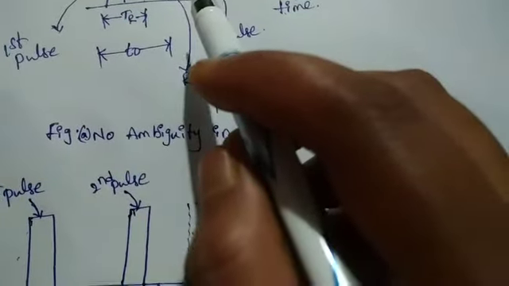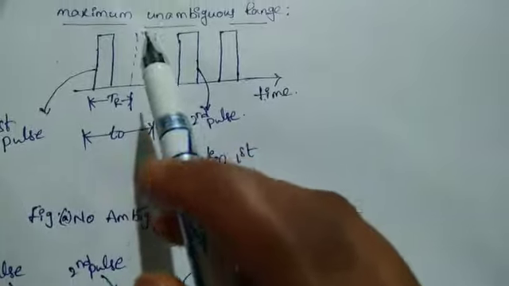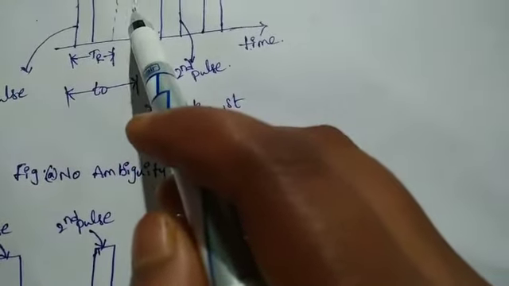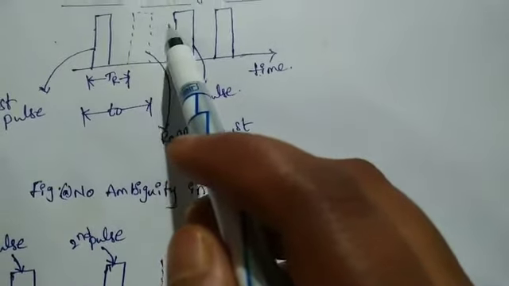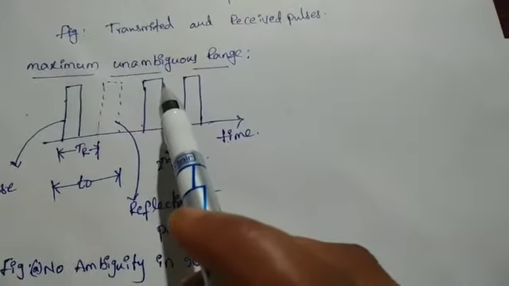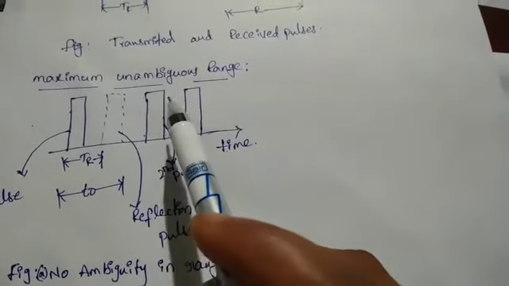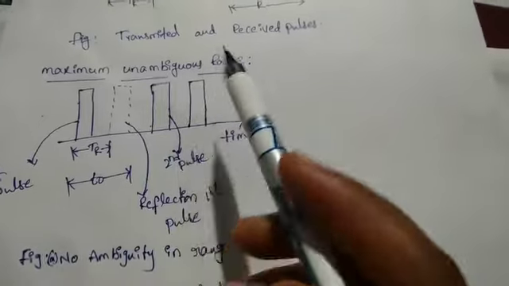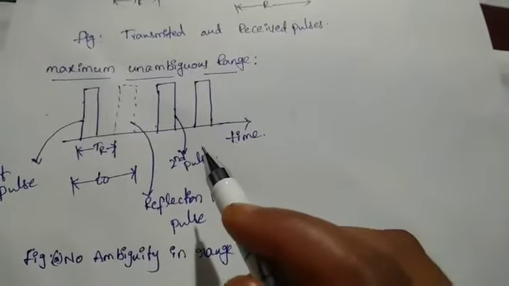in which case of A, the reflection of the first pulse is always received before the second pulse is transmitted. Thus the maximum range or distance of the target which does not cause any ambiguity is denoted by R unambiguous.